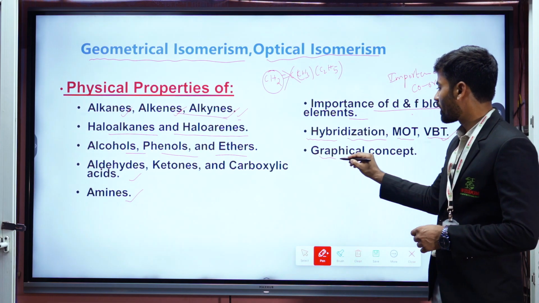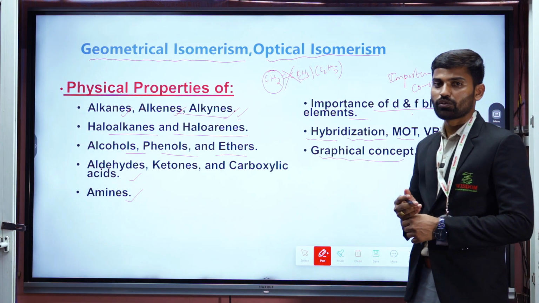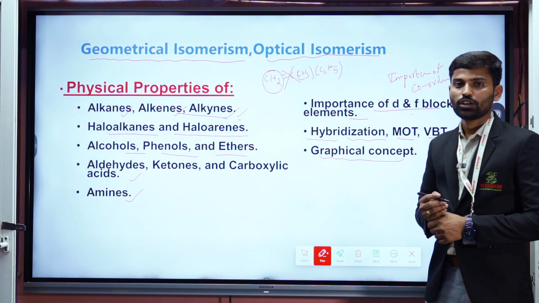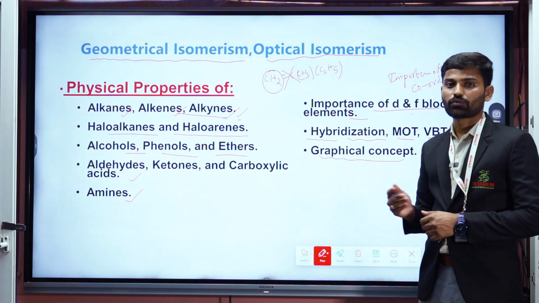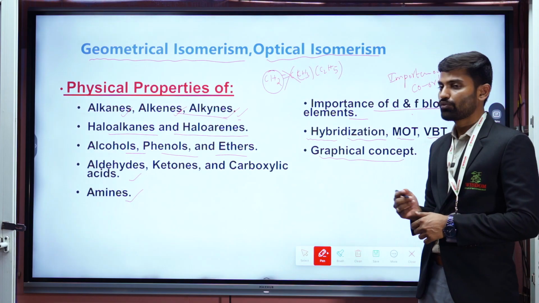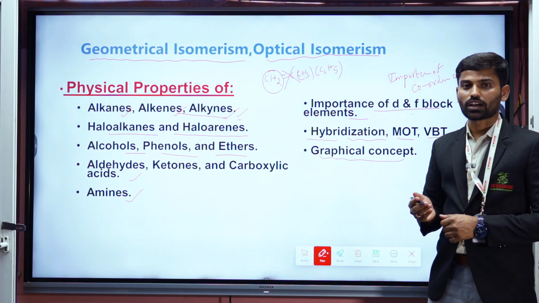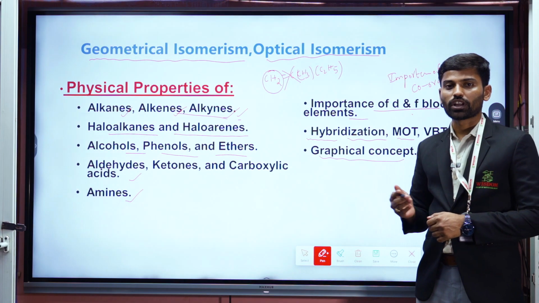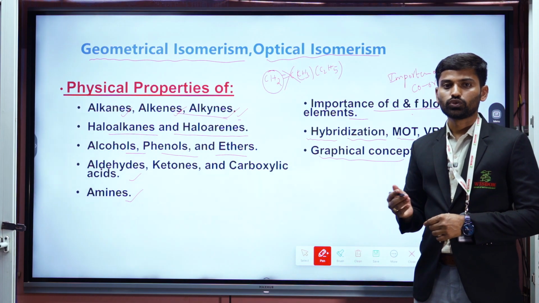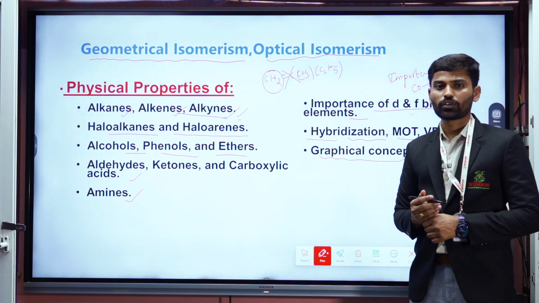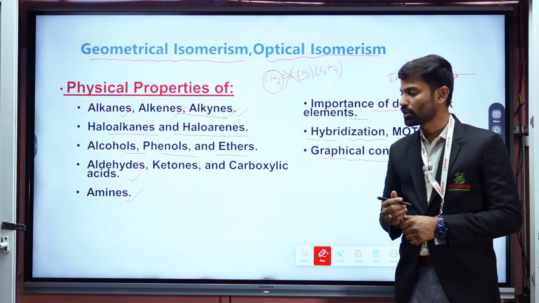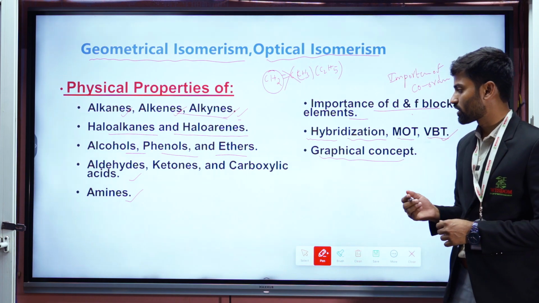And next, graphical concepts, which are very important and belong to physical chemistry. They can ask different types here. For example, from the solutions chapter, the graph for Henry's law. And next, chemical kinetics: first order reaction, zero order reaction and half-life reaction graphs are very important. We have to mainly focus on them.